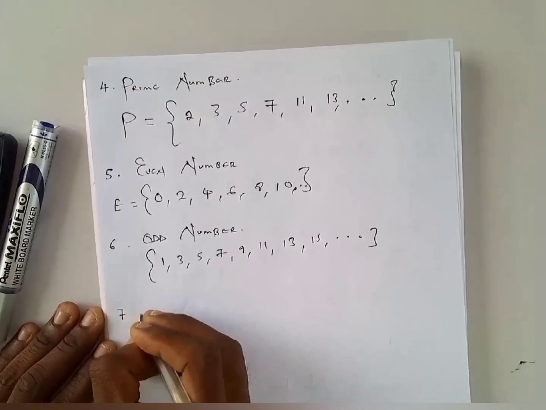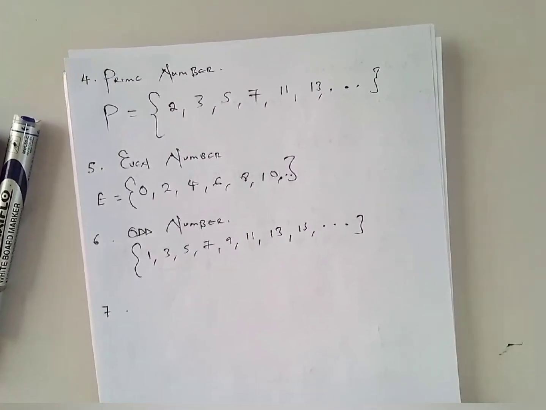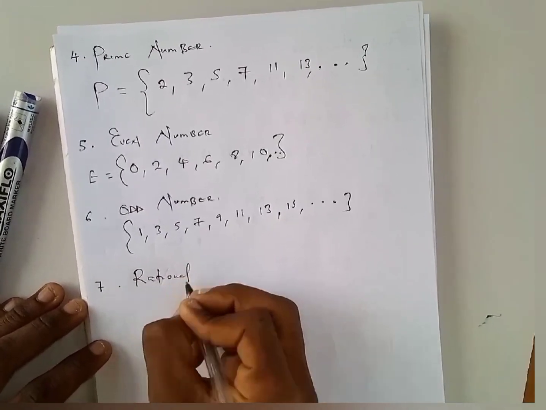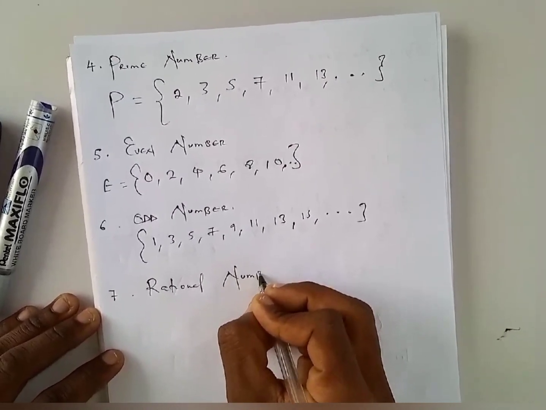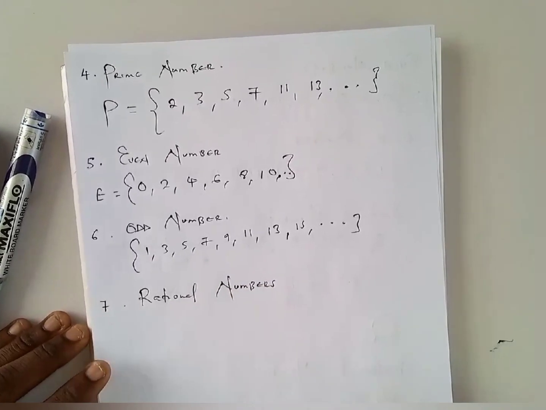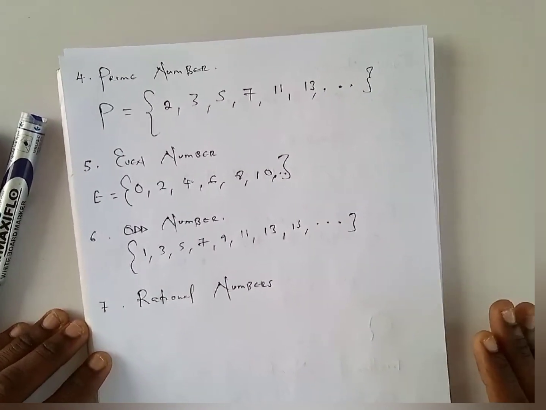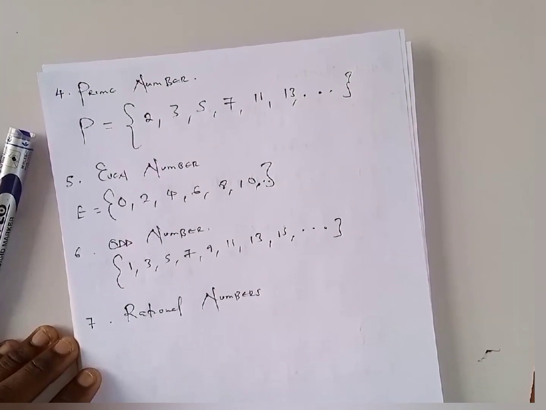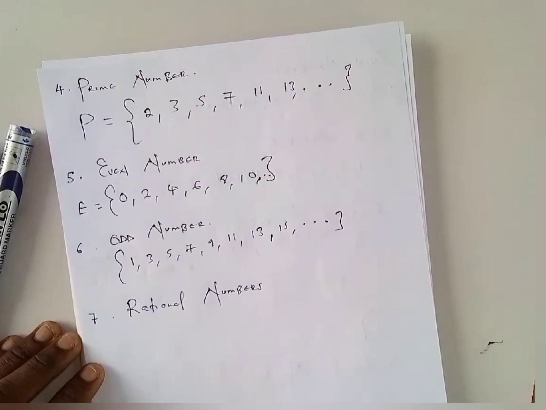The 7th one is going to be a class of numbers that I'm so in love with. We call it rational numbers. Yeah, you gotta be rational, you know. Rational numbers are simply numbers that can be expressed in the form of a over b, such that a and b are members of integers, and b is not equal to 0, and a and b do not have a common factor.